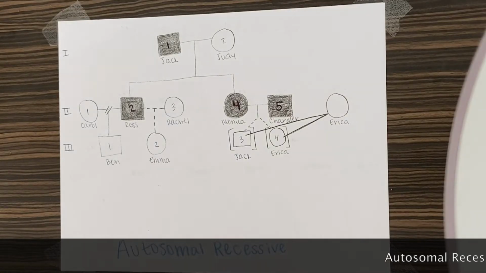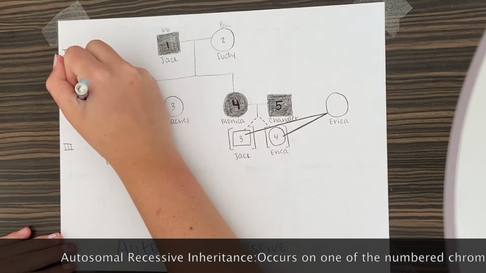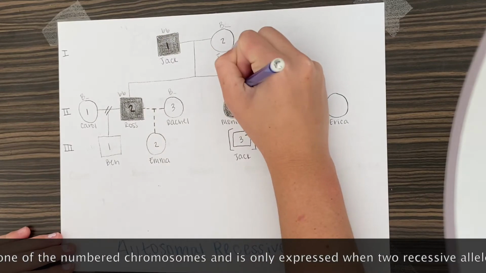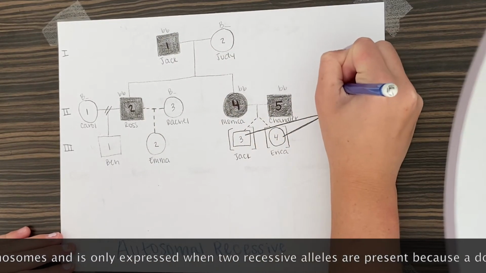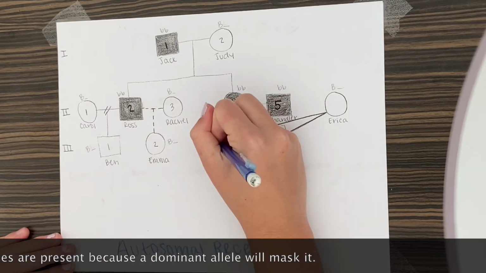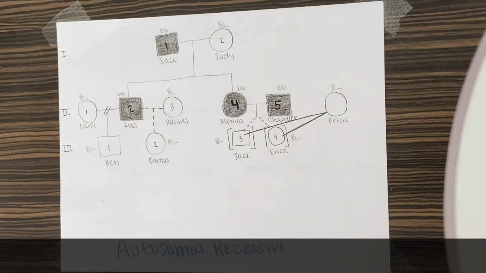An autosomal recessive trait is one that occurs on one of the 22 numbered chromosomes as well, but it is masked and not expressed if a dominant allele is present. The trait is only expressed when there are two recessive alleles present. Brown hair could be an example of autosomal recessive inheritance because the genotype for each individual matches up with the phenotype, the trait that is expressed.